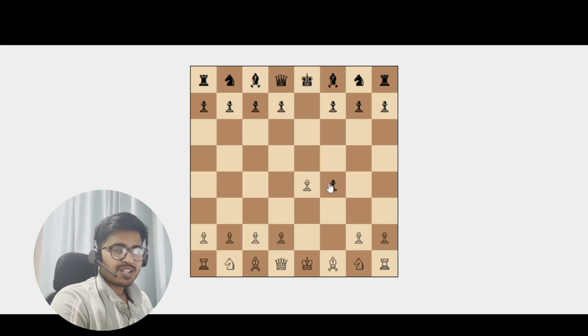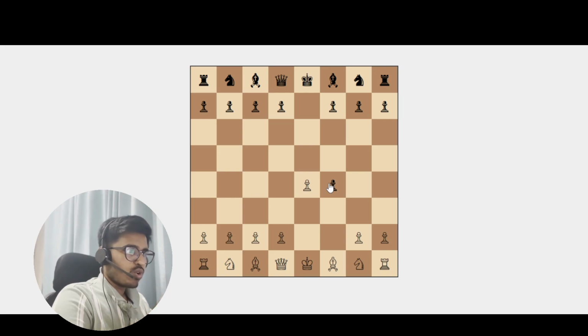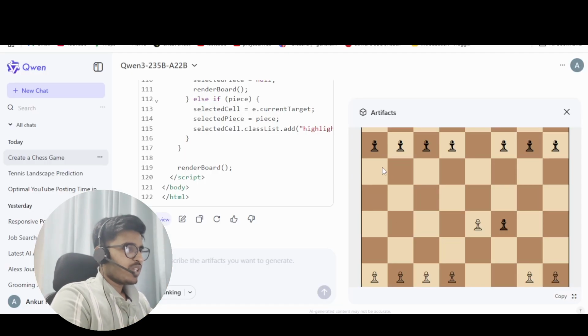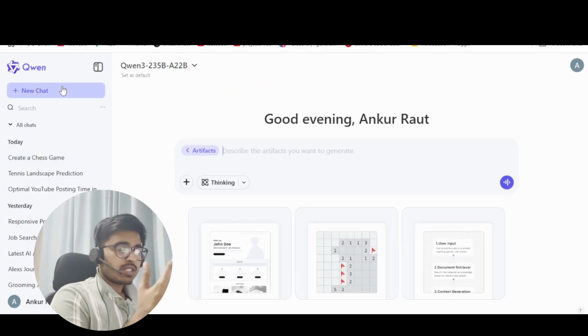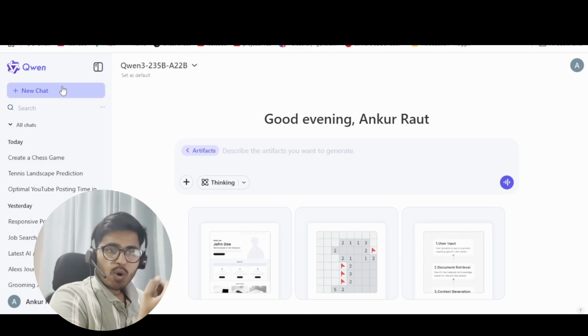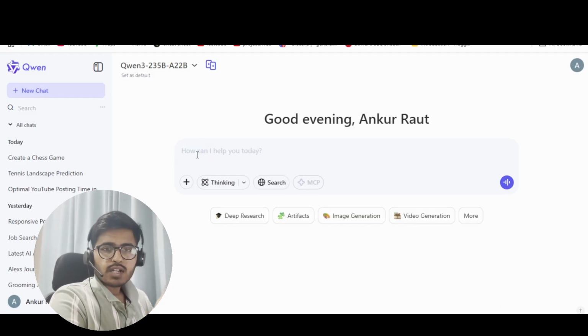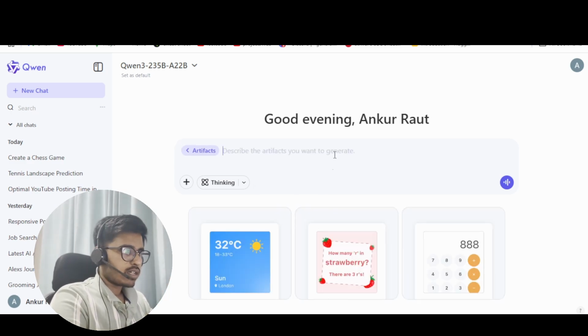Yeah, this is actually very amazing. If I had to write the code for this by myself, it would take a long time. I am not kidding. Even though I have been coding for a very long time, it would take a lot of time for me to get into this, design the whole thing, and bring the pieces together. But it has done a very good job over here, I must say. This is a very new thing where you can copy the whole thing, and you can directly download the code and use it as an artifact.